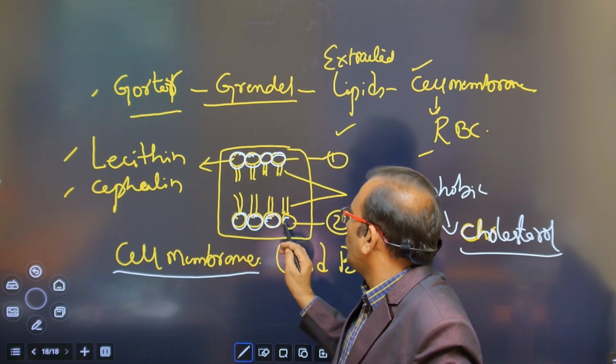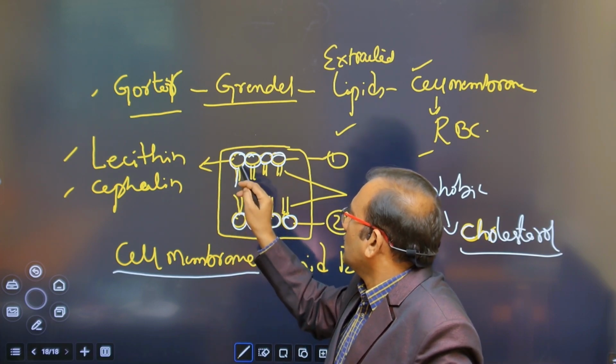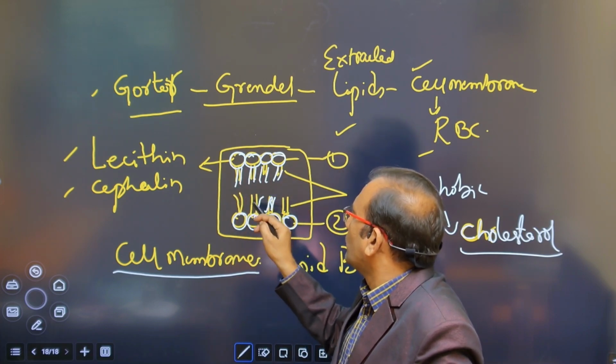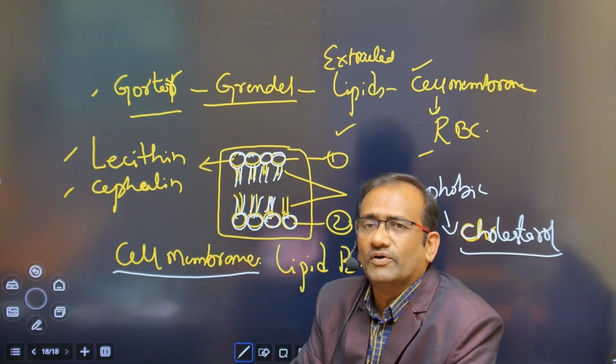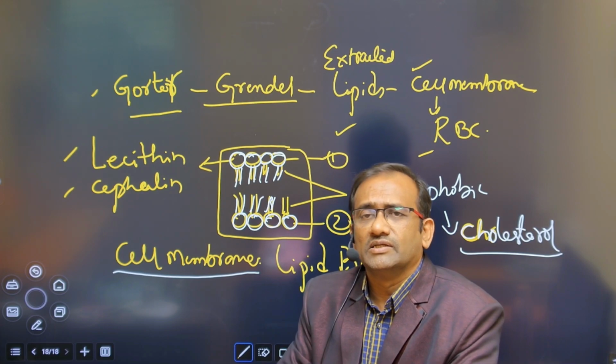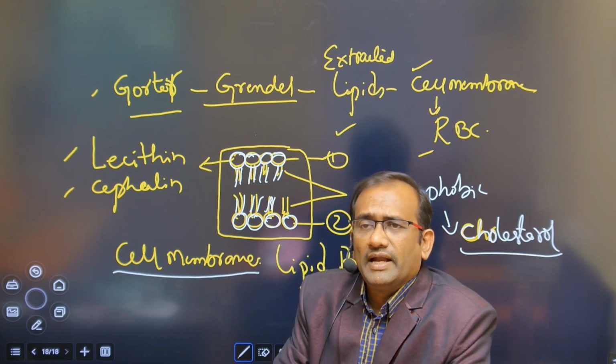They are hydrophilic polar ends. In the middle, it is hydrophobic in nature and is made up of cholesterol. So this is the information given by Gorter and Grendel.